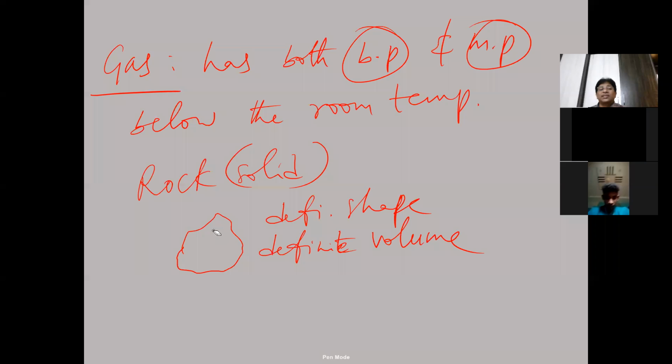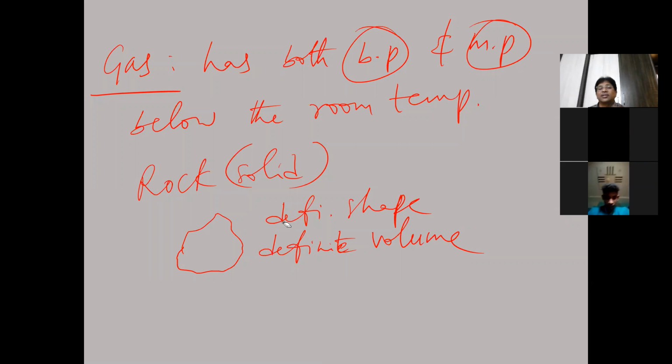If we keep this solid rock in one vessel and in another vessel, in both vessels it will have the same shape. It will not change its shape. Suppose we keep the rock on a plate or in a vessel; in both cases, the shape of the rock will be definite.